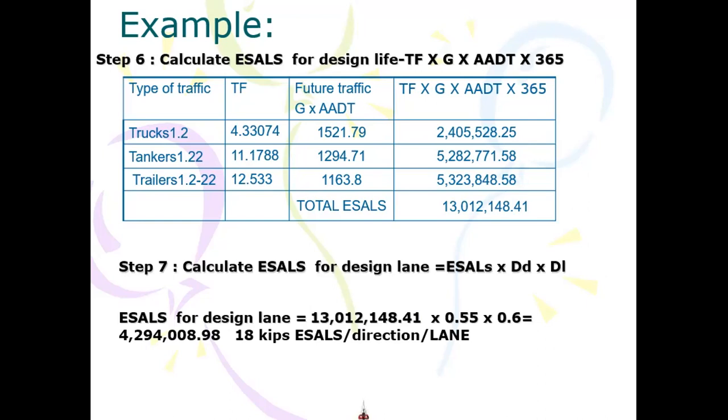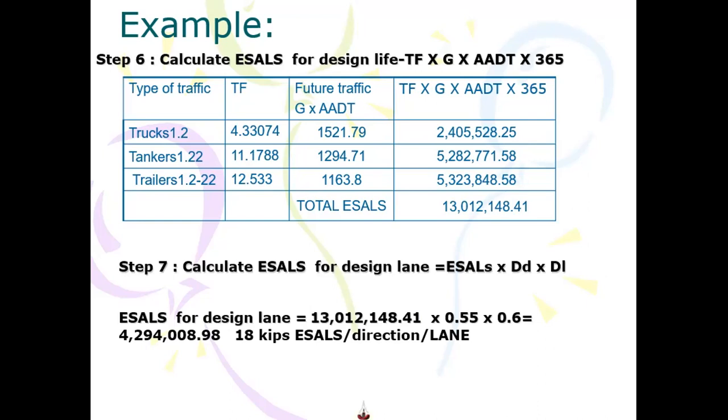But since we designed the pavement for a single lane, we'll take E cells into the directional distribution that I discussed in the last class, which is 0.55.